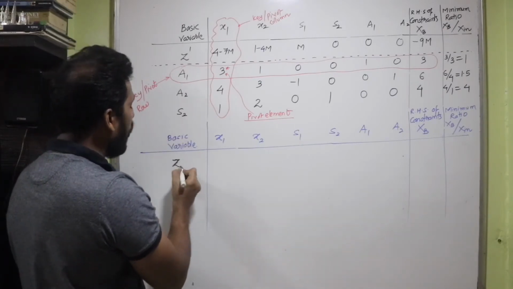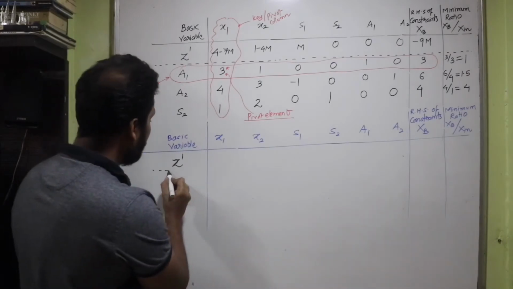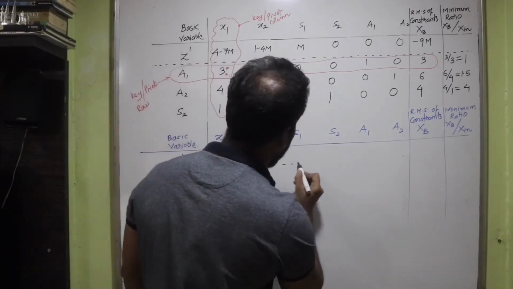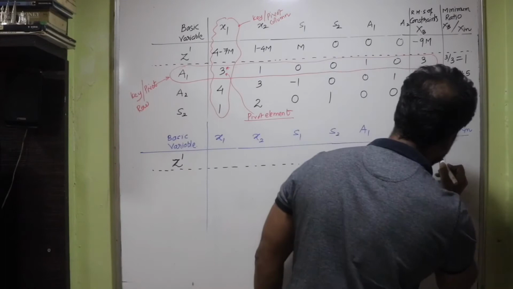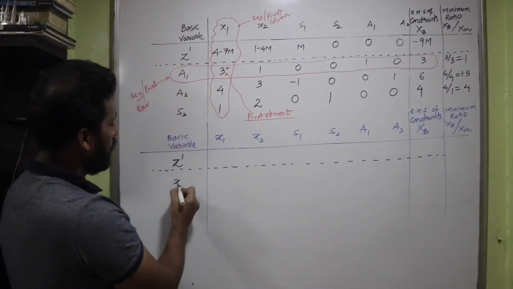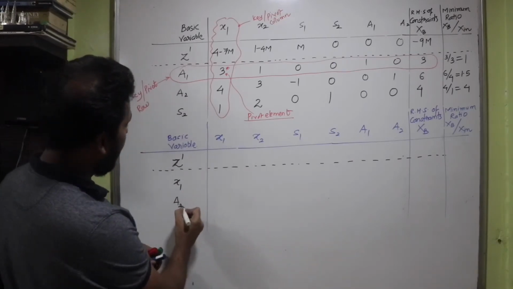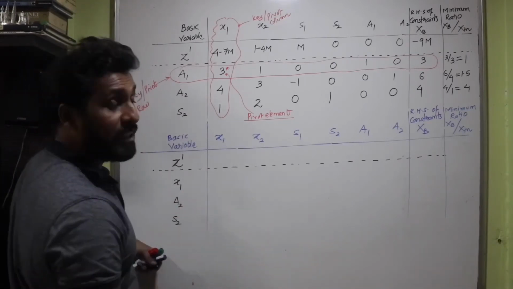Before that, I will also write z dash. So let's write z dash also, and then we will be writing the basic variables. So that is the row of z dash. Then we write the basic variables. A1 leaves, x1 enters. So I've written x1 here. Next one is a2. So let's write a2, and finally we have s2.